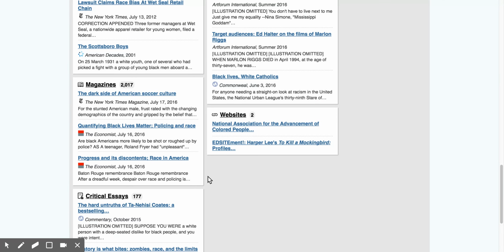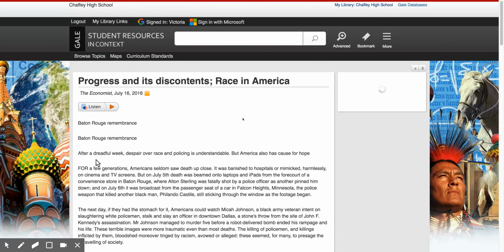the other day. Looking at magazine articles, you can see that these two articles from The Economist are from July 16th, 2016, and the date today that I'm making this is July 20th, 2016. So you can see we're talking about things that are very current. Now I'm going to look at this one, "Progress and its Discontents: Race in America." I'm going to go ahead and click on that.